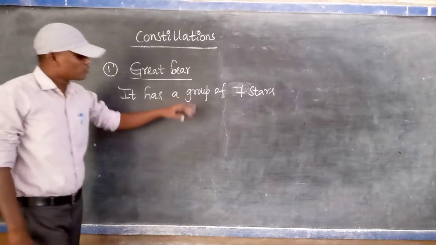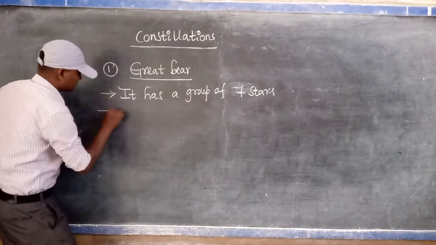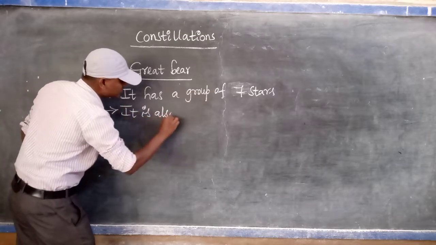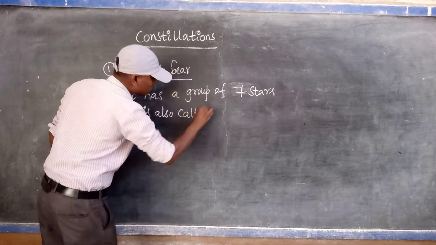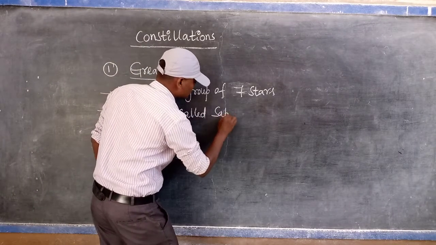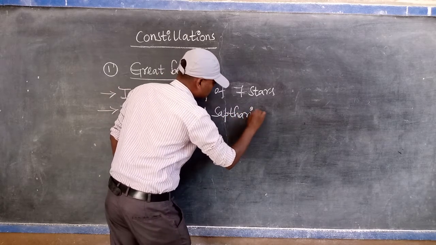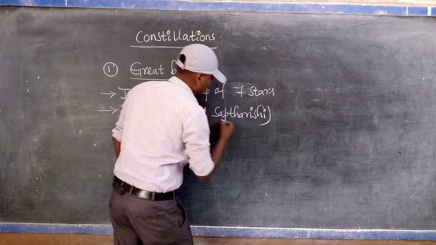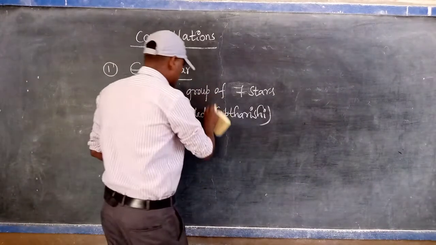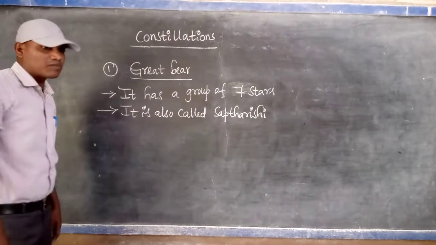It has a group of how many stars? 7 stars. It is also called in our language Saptarushi. So the Great Bear is also called Saptarushi in our mother tongue.